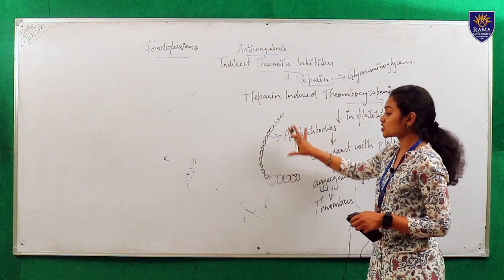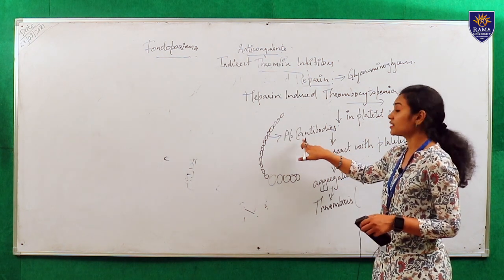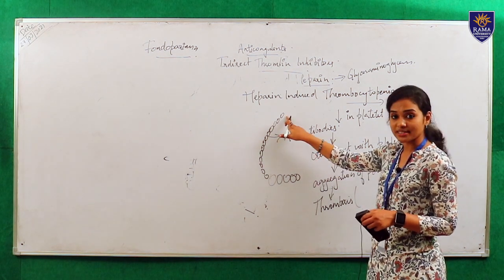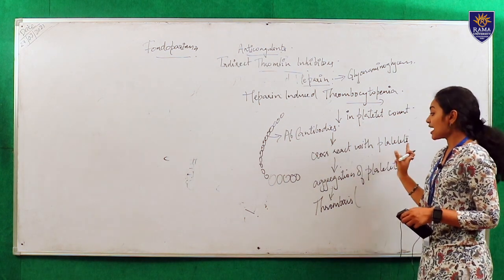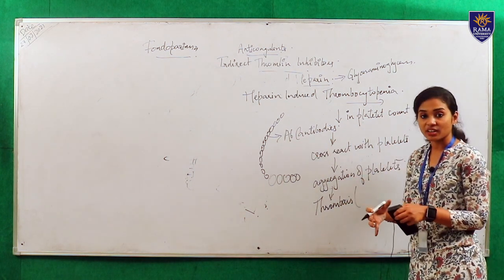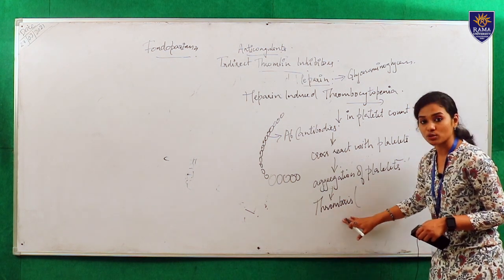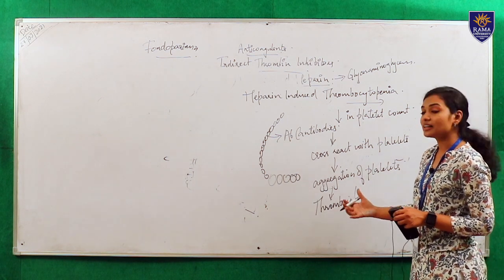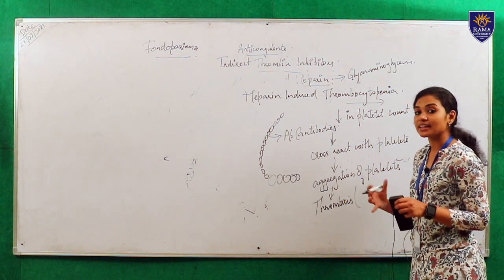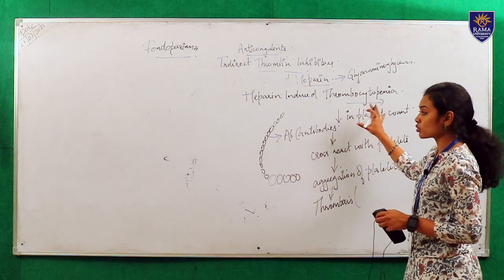As far as this structure, the antibodies will react against this heteropolysaccharide. Hence, the antibodies will cross react with the platelets and aggregation of platelets will occur, and that will lead to thrombosis. Thrombosis will consume all the platelets and decrease the number of platelets inside our body. So, this is the action of heparin induced thrombocytopenia.